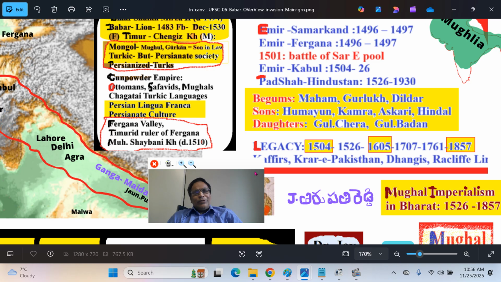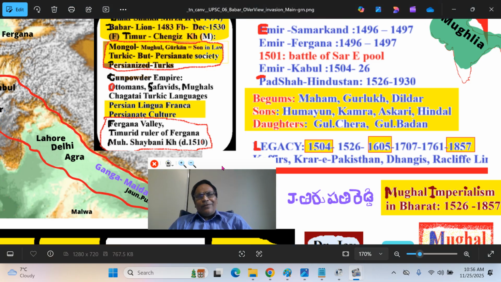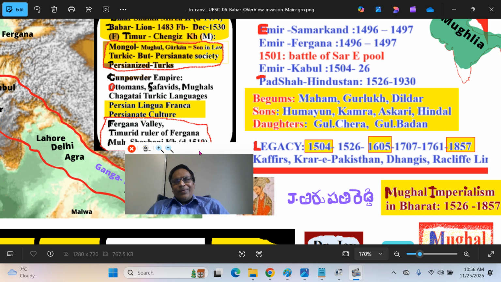Again, the Rajputs were very great warriors of Bharat, but they followed outdated warfare at the time. They were not studying what was happening in their surroundings. That was also one main reason.